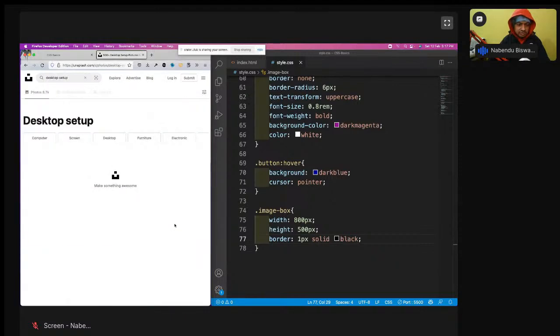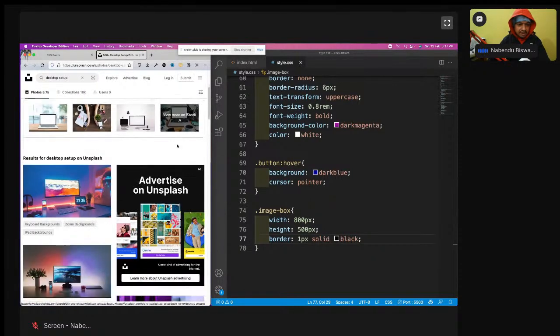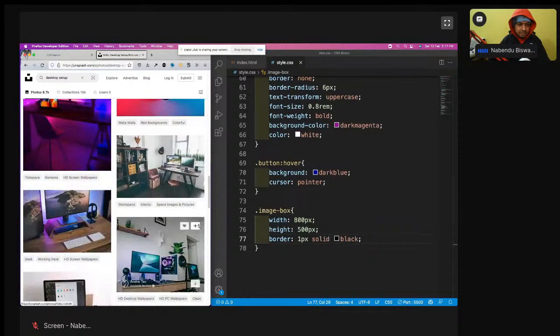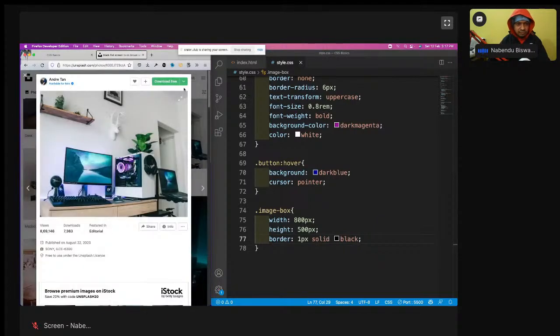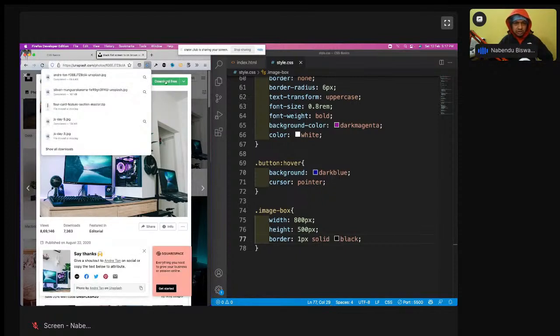Okay, so I'll do this desktop setups and all. I will go and I will have some dark. Okay, I will have this thing, but I will do a custom size. I will do a small image. See, 640 into 502 is the 640 pixel into 502 pixels. 640 is the width and 502 is the height. This is very important thing to notice. Okay, so this I have done.